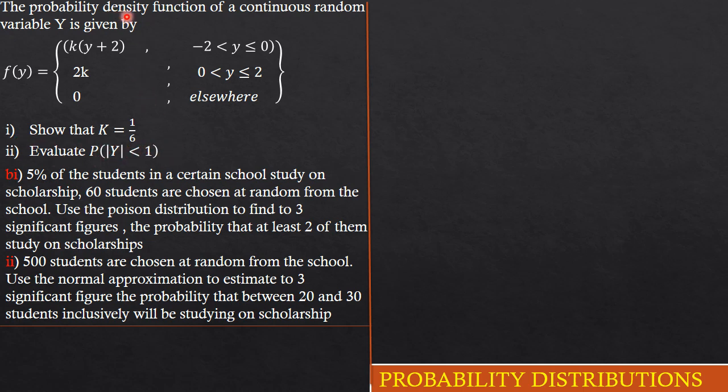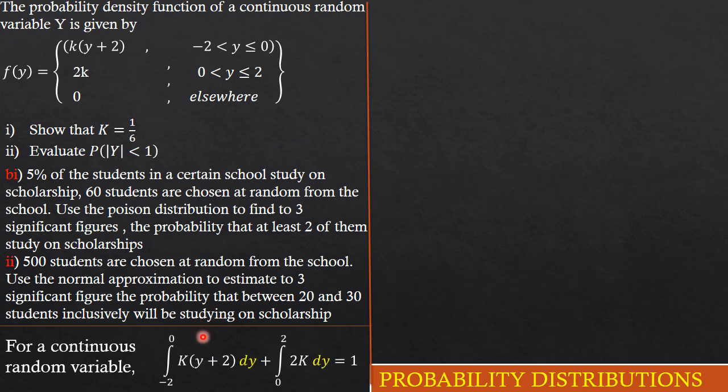Now, we should know that the clue of this question is: continuous random variable. So these are just those special distributions. We have the binomial, we have the Poisson, the continuous, and so on. For a continuous random variable, the integral of the first function in its interval plus the integral of the second function in its interval has to give us 1. Namely, the integral from -2 to 0 of k(y + 2) dy plus the integral from 0 to 2 of 2k dy has to be equal to 1.